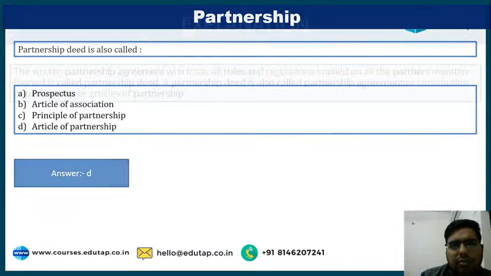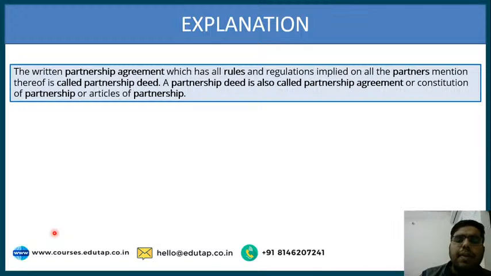A written partnership agreement, which has all the rules and regulations applicable to all the partners, is called a partnership deed. It is also known as partnership agreement or constitution of partnership or articles of partnership. Clear? Just remember the other names. No concept here, just other names.